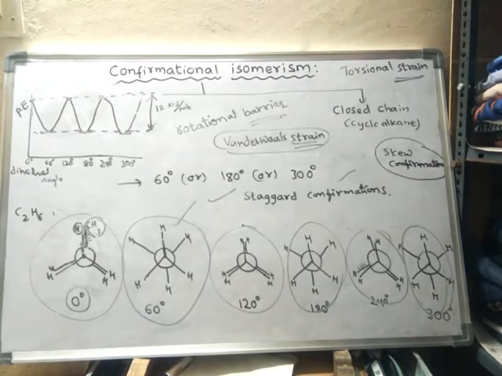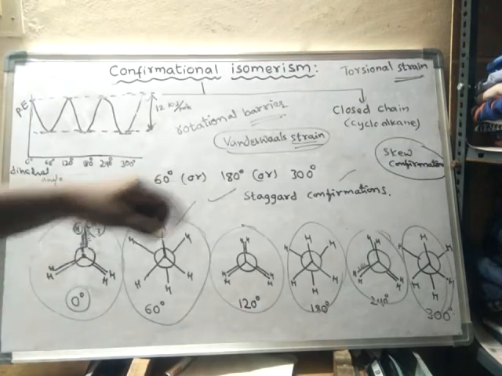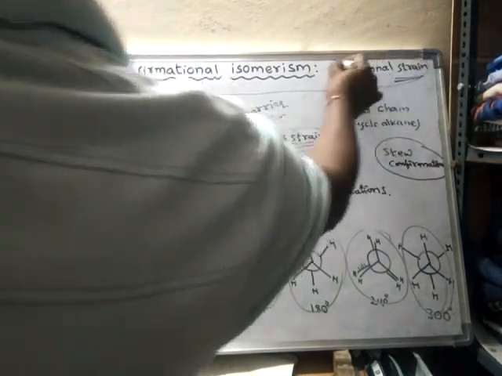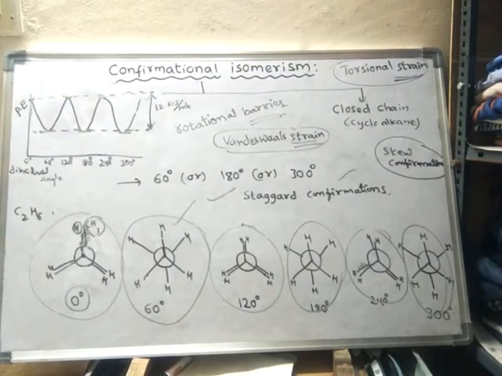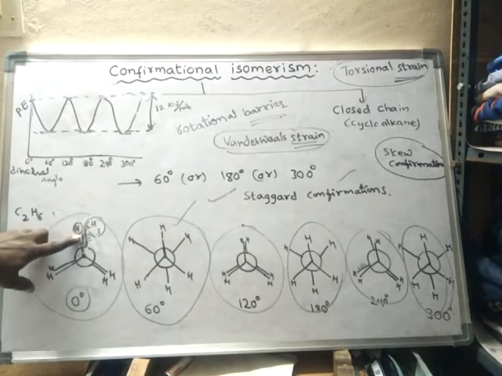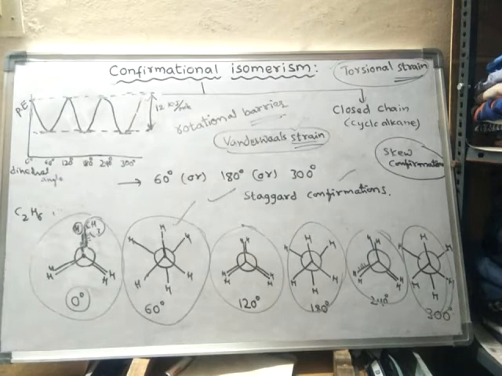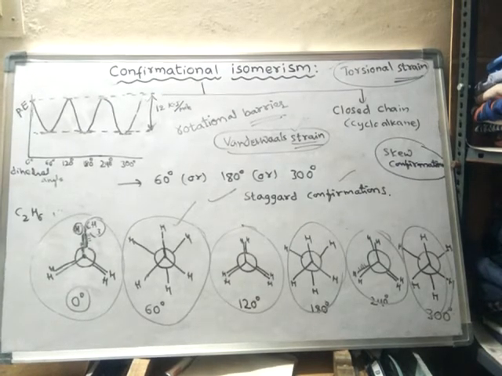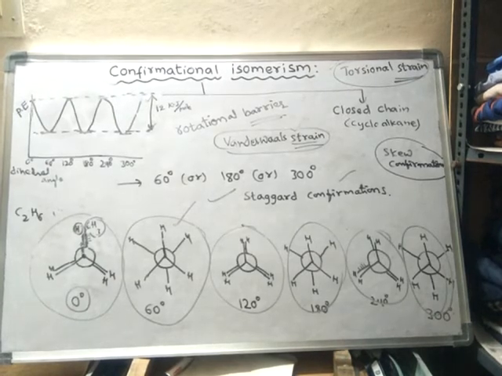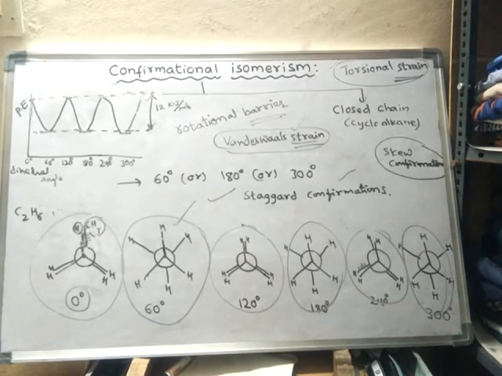That means it becomes still more unstable, because two types of strains are developed on it: torsional strain and van der Waals strain. What is van der Waals strain? Due to the repulsion between the atoms, the strain developed, or the instability developed due to the repulsion, is said to be van der Waals strain. Now two types of strains are present, so its stability still decreases. Its energy still increases.